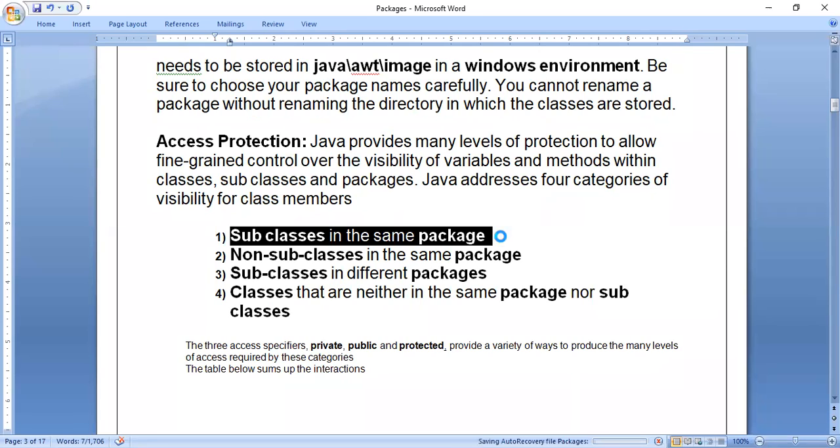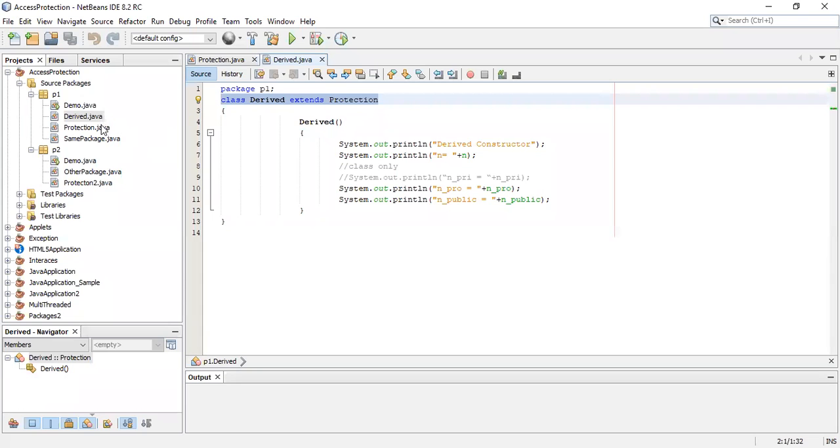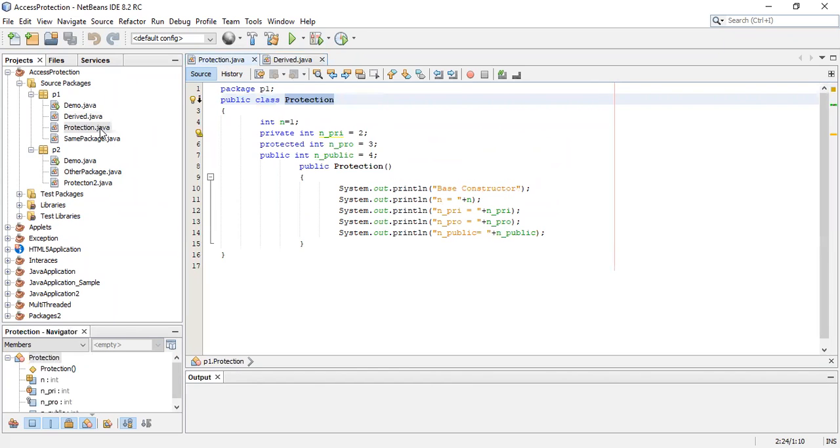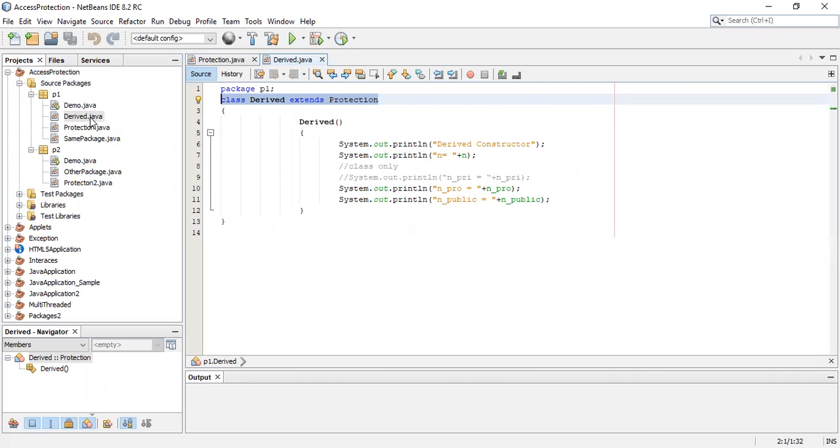So the meaning of the first category, subclass in the same package, is that at least we have to look at two classes. One will be superclass, another will be subclass, and they should be present in the same package. Understood? Here classes means nothing but Java files. Yes, we got that. I have protection.java, and I have derived.java. Class derived is nothing but a subclass of protection class, and these two files are present in package P1.